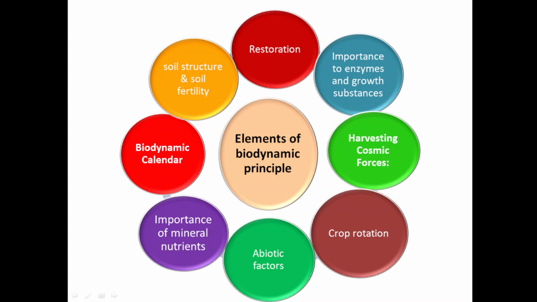And by understanding the gesture and effect of each rhythm of the plant, the agriculture activities of soil preparation, sowing and harvesting can be performed. In case of harvesting cosmic forces, here two types of forces are there. First one is the earthy force, which is produced by Moon, Mercury and Venus, and another is the cosmic force, which is produced by Mars, Jupiter and Saturn, and both of these interact in clay, and that will regulate the rhythm of the plant.